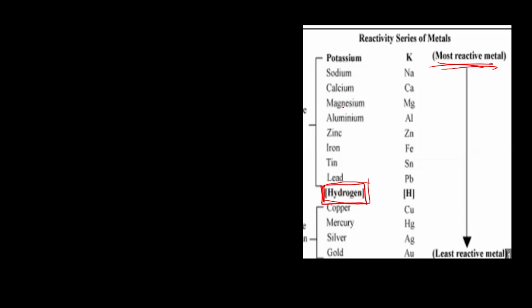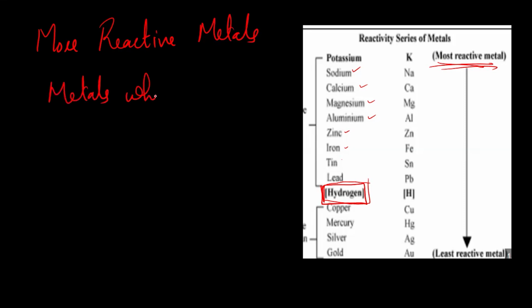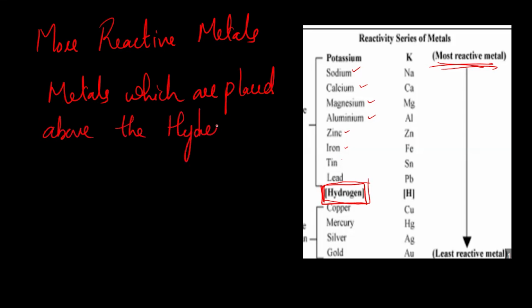All these metals, sodium, calcium, magnesium, aluminum, zinc, iron, tin, lead, are more reactive than hydrogen. And we know that a reactive metal can displace hydrogen from its acid. So the more reactive metals, that is the metals placed above hydrogen in the reactivity series, can displace hydrogen.